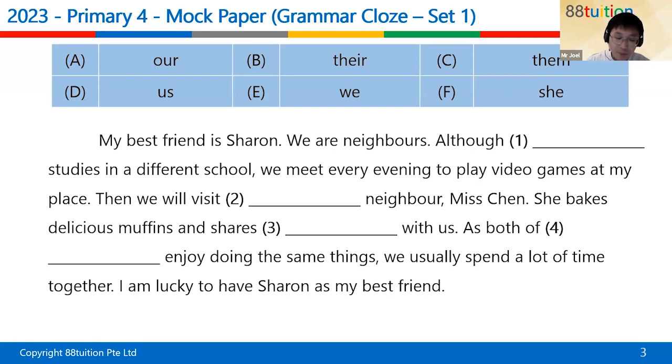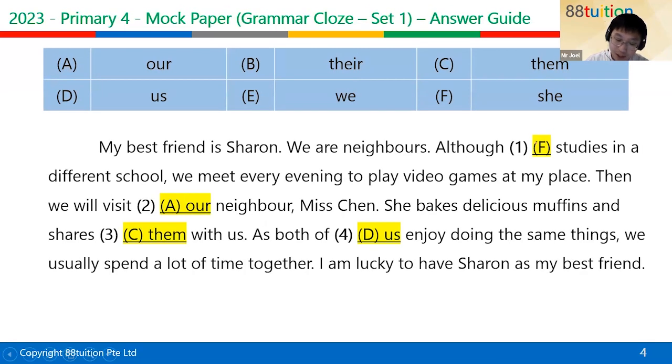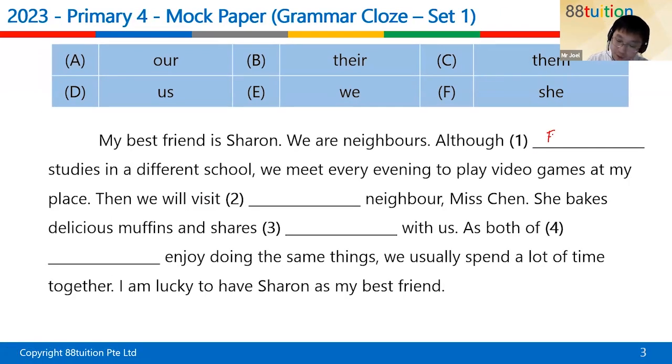The first one is my best friend is Sharon. We are neighbors, although she studies in a different school. So the answer here is definitely F, which represents she. Although she studies in a different school, we meet every evening to play video games at my place. Then we will visit our neighbor, Miss Chen.